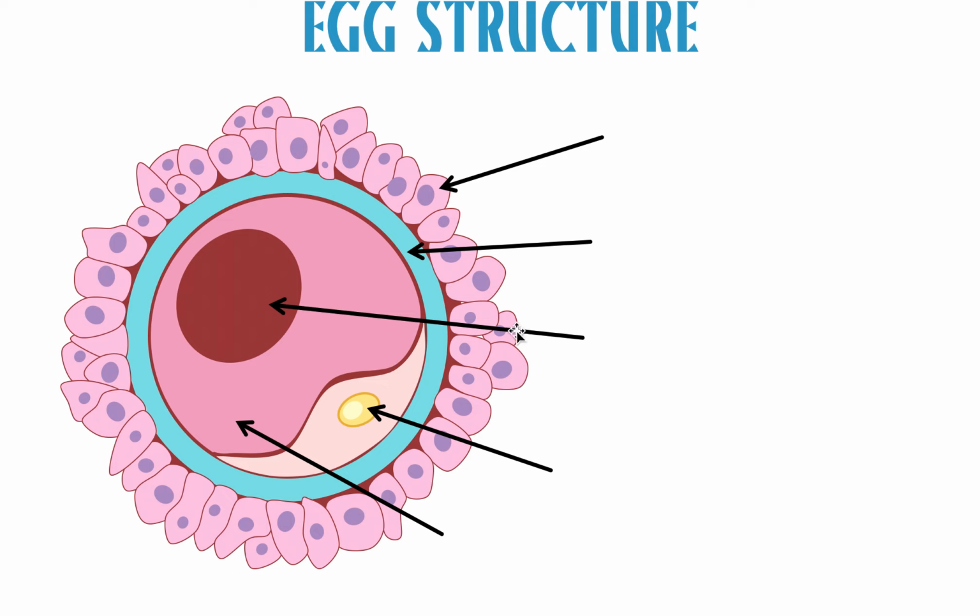So here's a massive egg. One key thing you need to know is that an egg is one single cell. It's one single large cell. So why, you may ask, are there so many cells here? Because this outer layer is not really considered the egg. This outer layer is considered a protective barrier, and we call this protective barrier surrounding the egg the corona radiata, and it is super, super important.